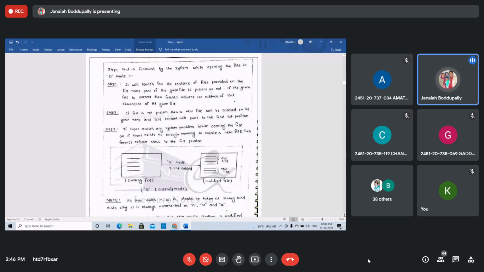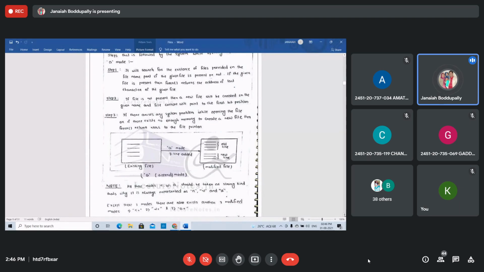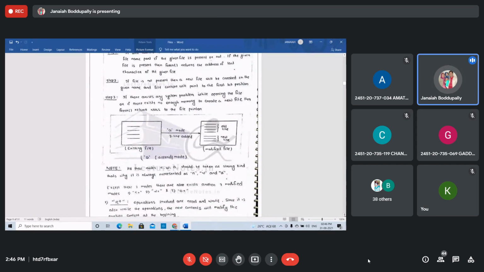If the file is not present, then a new file will be created with the given name, and the file content will point to the first position. That's it. Students, this is A mode, append mode.